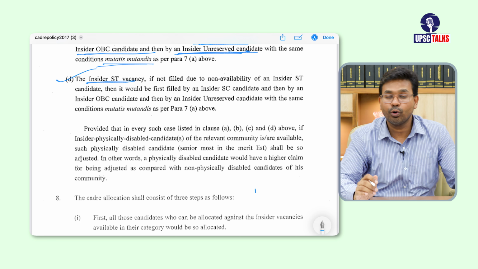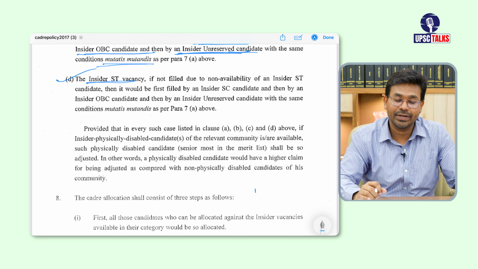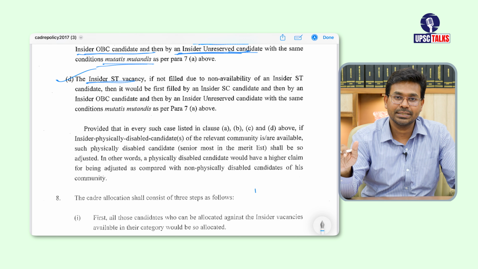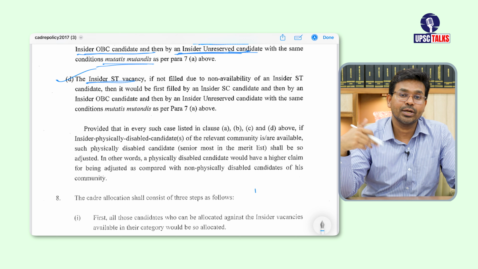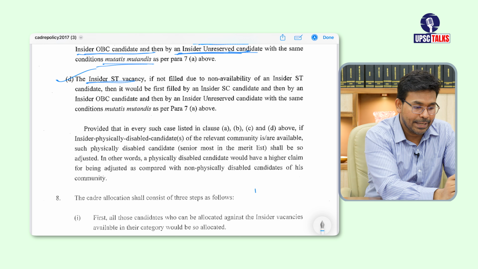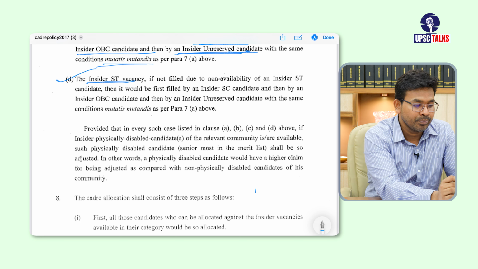Now the fourth point is related to an insider ST vacancy. There is an insider ST vacancy, but the candidate is not there. How are they going to fill that vacancy? They have mentioned this iteration process. They are going to look for an insider SC candidate, then an insider OBC candidate, and then an insider unreserved candidate with the same conditions. So this is how they are going to fill the vacancy.